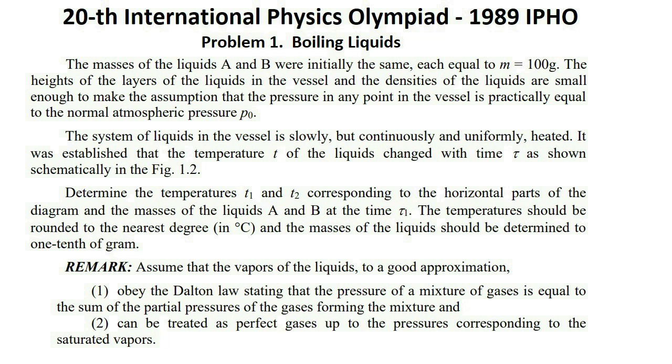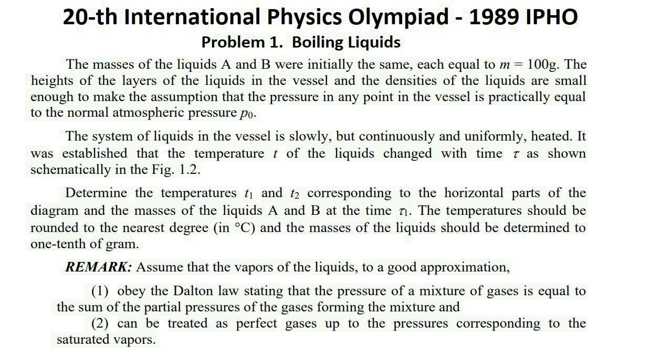The heights of the layers of the liquids in the vessel and the densities of the liquids are small enough to make the assumption that the pressure at any point in the vessel is practically equal to the normal atmospheric pressure P0. The system of liquids in the vessel is slowly, but continuously and uniformly, heated. It was established that the temperature T of the liquids changed with time tau as shown schematically in Figure 1.2. Determine the temperatures T1 and T2 corresponding to the horizontal parts of the diagram and the masses of the liquids A and B at the time tau 1.